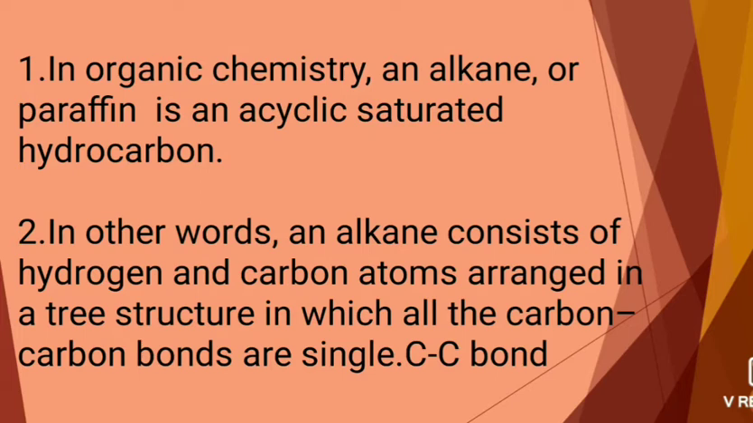In other words, an alkane consists of hydrogen and carbon atoms arranged in a tree structure in which all the bonds are single, that is, carbon single bonds. So in short, alkanes are aliphatic saturated hydrocarbons which contain carbon single bonds. That is nothing but alkanes.